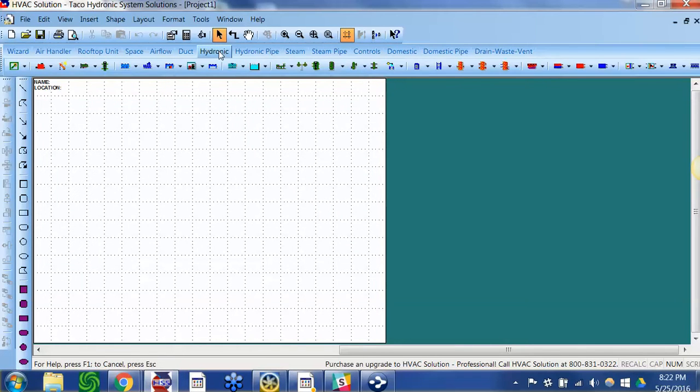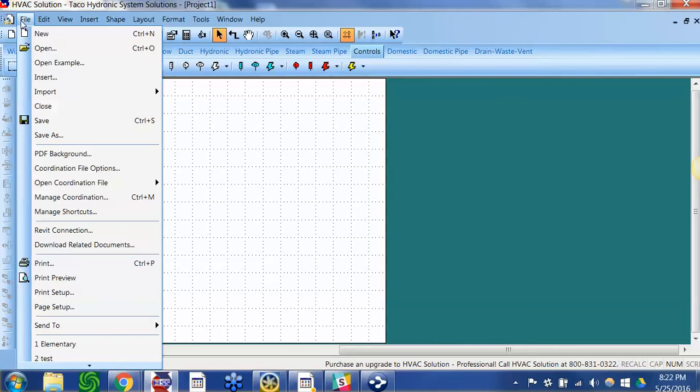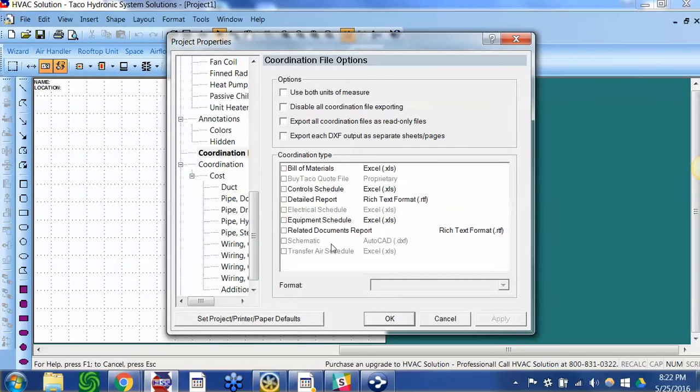has these three tabs that are functional and can be used to design systems: hydronic tab, hydronic pipe, and controls. And you have these reports: bill of materials, control schedules, the detailed report, engineering report, and equipment schedules.